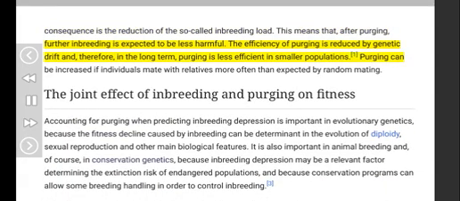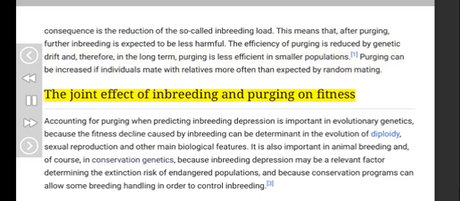The efficiency of purging is reduced by genetic drift and, therefore, in the long term, purging is less efficient in smaller populations. 1. Purging can be increased if individuals mate with relatives more often than expected by random mating. The joint effect of inbreeding and purging on fitness.